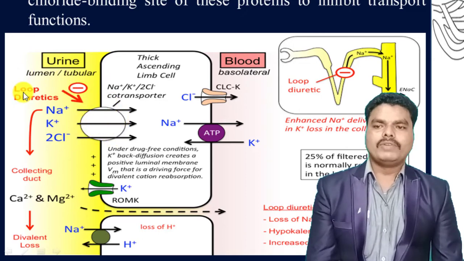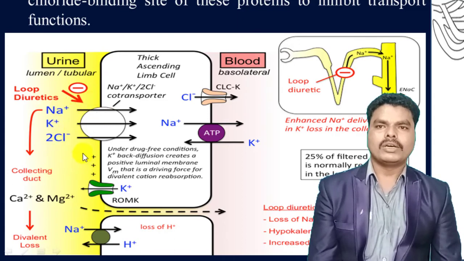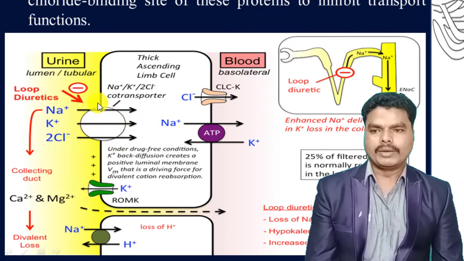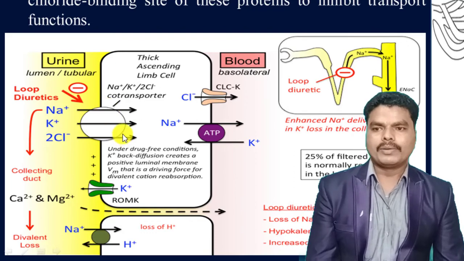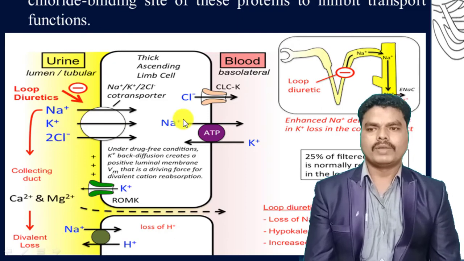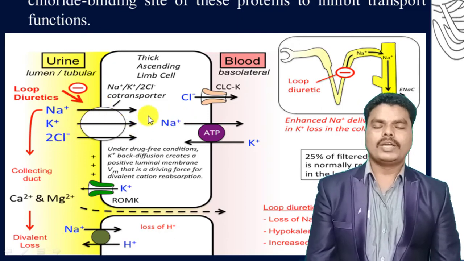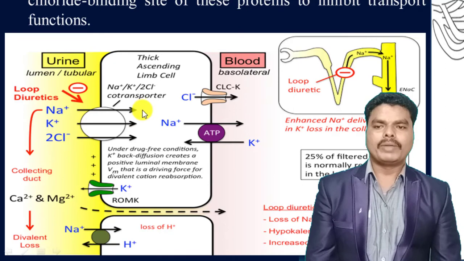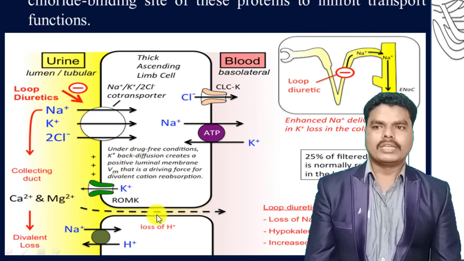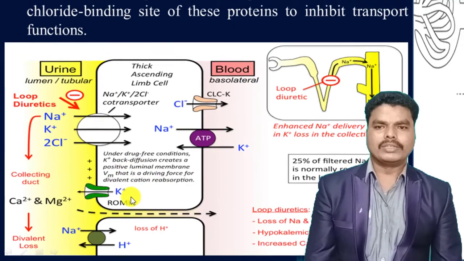The loop diuretics inhibit the sodium-potassium-chloride co-transporter by binding to the chloride binding site of this co-transporter protein. Thereby, it prevents the reabsorption of sodium, potassium, chloride from the lumen. When there is a reduction of sodium across the luminal membrane, it also ultimately blocks the action of sodium-potassium ATPase. So this happens in the case of loop or high ceiling diuretics.